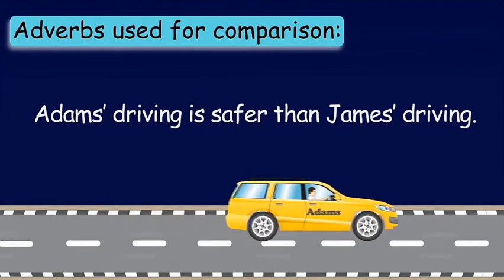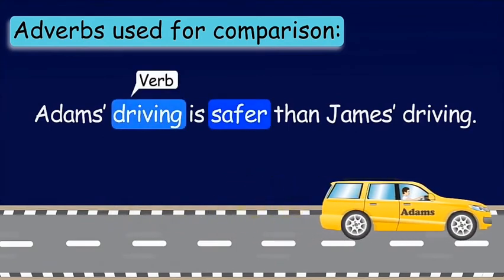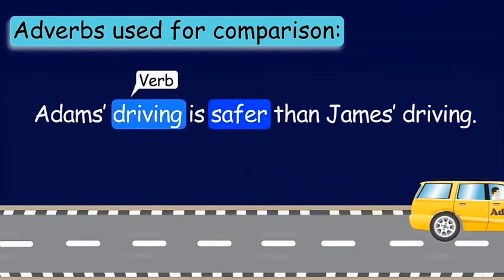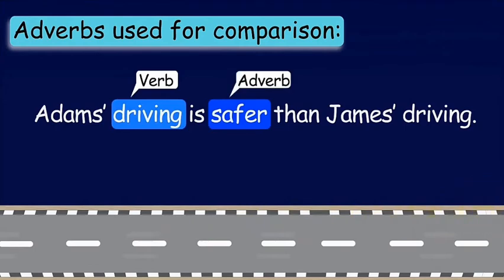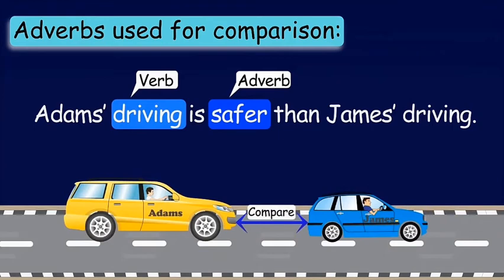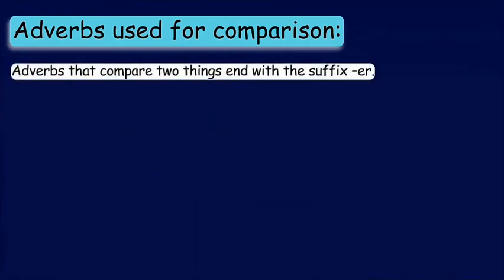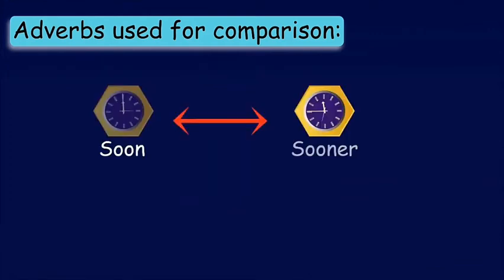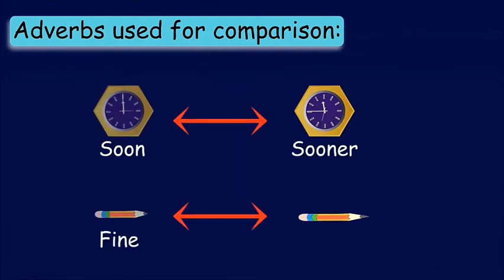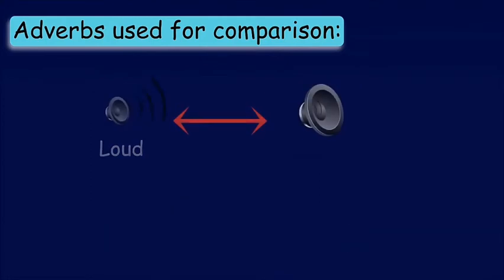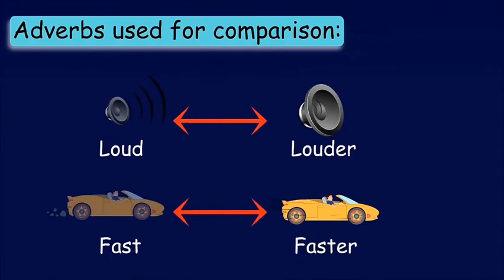Here the word driving is the verb and safer is an adverb. Here we are using the word safer to compare Adam's driving with James' driving. So adverbs that compare two things end with the suffix er. Like soon, sooner; fine, finer; loud, louder; fast, faster.